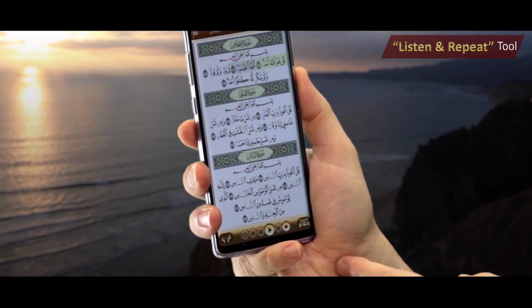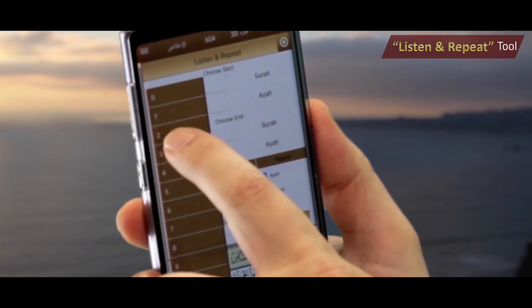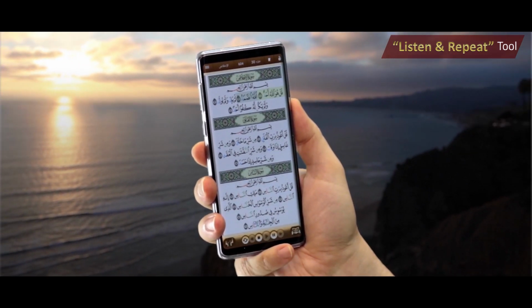Let's pick up, for example, our frequency of repetition to be set at 2 and listen to the verses being repeated while we voice out our recitation parallel to the reciter.